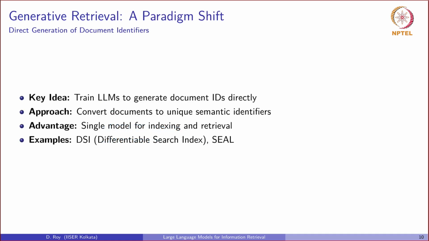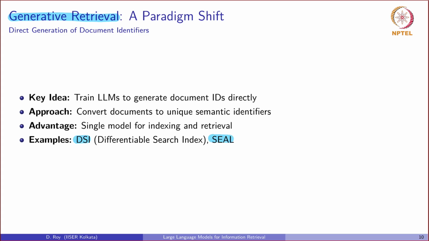Now, this next concept is perhaps the most radical departure from traditional information retrieval. This is called generative retrieval. What if, instead of building an index and searching through it, we trained a single LLM to directly generate the identifiers of relevant documents when given a query? This is the key idea behind models like the differentiable search index, or DSI.